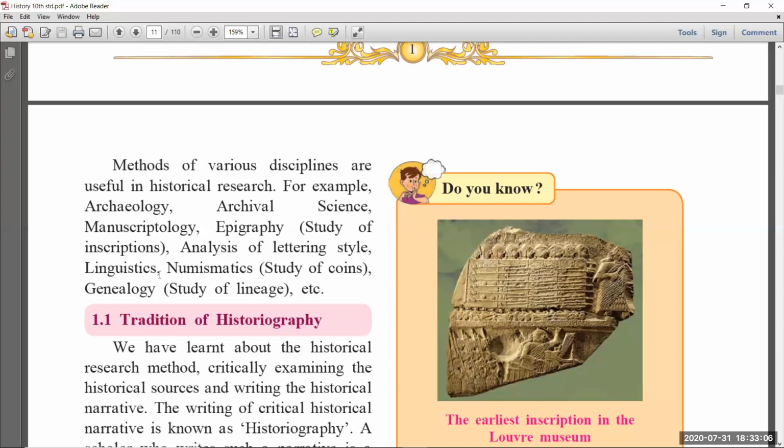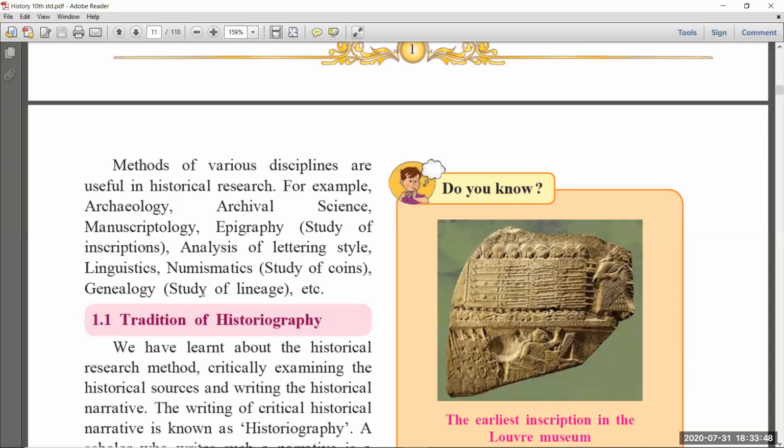Next one is linguistics. Linguistics means different types of languages. You should learn different languages also for historical research. Numismatics, the study of coins. Suppose you got a coin that belongs to the ancient period or a king's time. What language was used, which type of symbols were used on that coin, which type of numbers were used, and which type of metal was used for preparing the coins. You have to understand this information, so you have to know numismatics also.